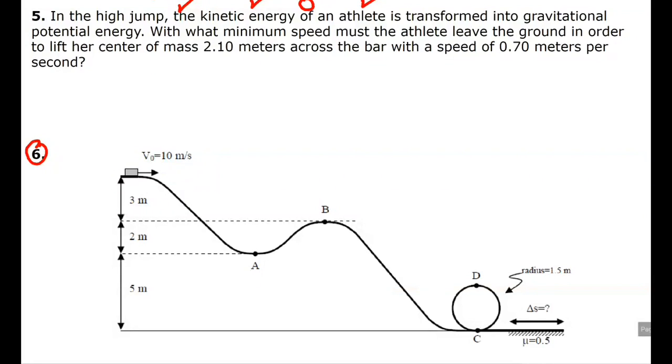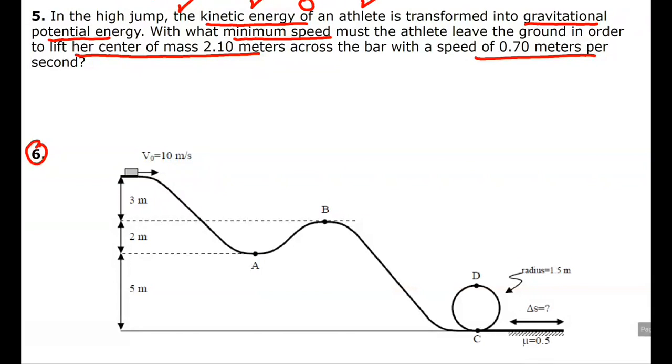Kinetic energy of an athlete is transformed into potential energy, right? She jumps, and at the bottom she has kinetic energy. At the peak she has potential. What is the minimum speed at which the athlete must leave the ground in order to lift her center of mass 2.10 meters across a bar with a speed?